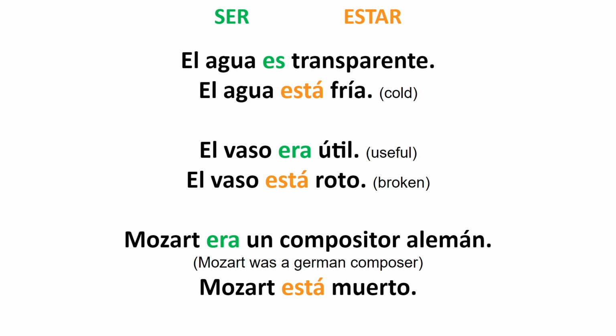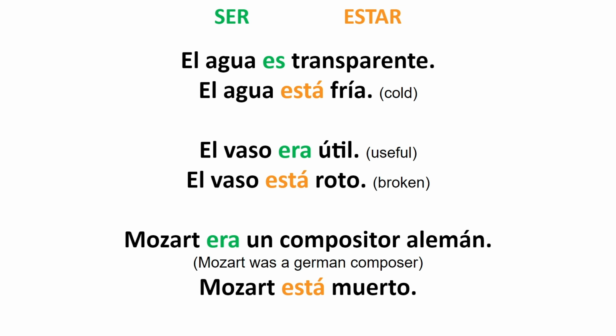In the other example, Mozart era un compositor alemán. Mozart was a German composer, or Austrian, as you like. I am describing Mozart as a German composer. But then I say Mozart está muerto. Mozart is dead. And by using the verb está, what I'm saying is that being dead is not something that describes Mozart.